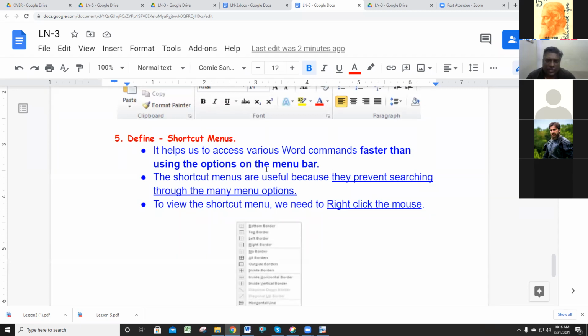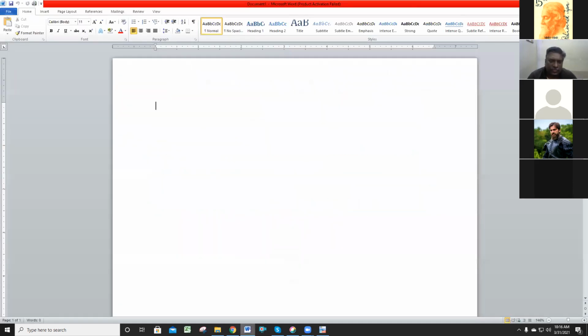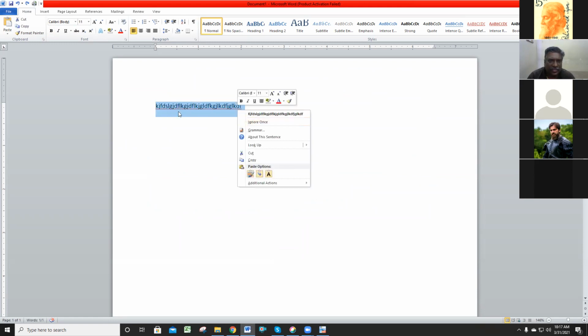For example, I told you, you are typing something and you want to bold. First you click this, go to the home button and click this button, and it will take time. So if you want the short way, just right click and bold. This is the shortcut way. Otherwise, searching the menus will take time.